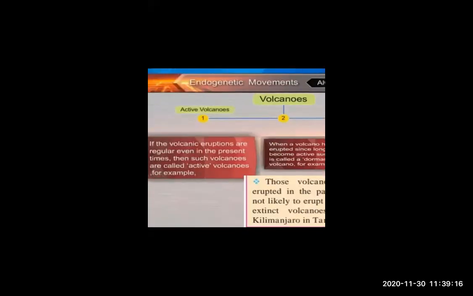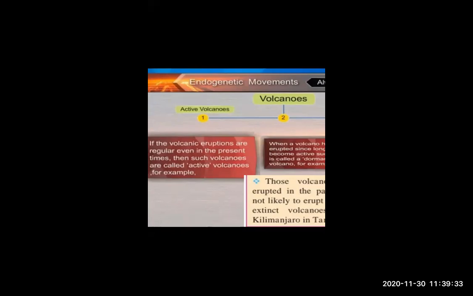They are active, dormant, and extinct. Just look at these definitions. An active volcano is one where volcanic eruptions are regular, even in the present time. These are called active volcanoes, like Mount Fuji, which is in Japan.